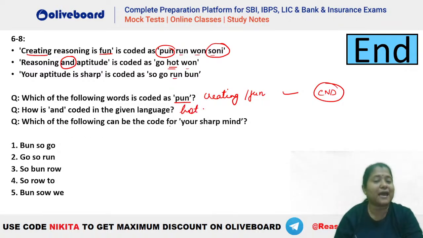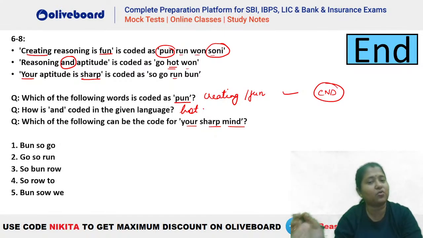Which of the following can be the code for "your sharp mind"? Now, where do we see "your"? You can see "your" and "sharp" are here. So what should be the code for "your"? You can see "your" and "sharp" have not been used anywhere else. Aptitude is there in the second one and the third one. That means we will be having two codes for this "your" and "sharp". Now, which are those two?